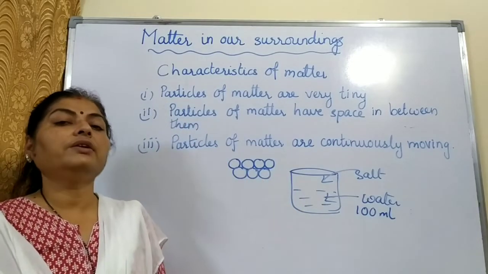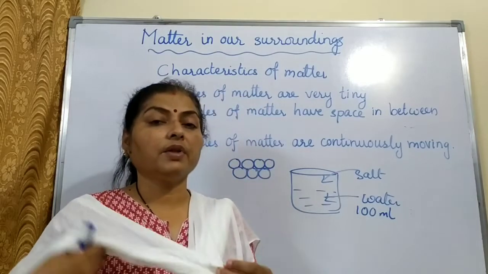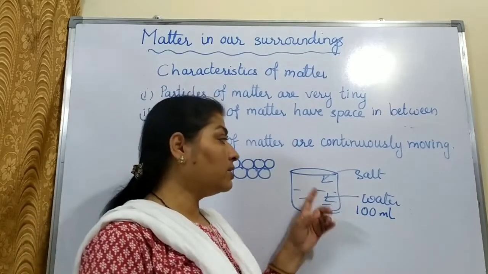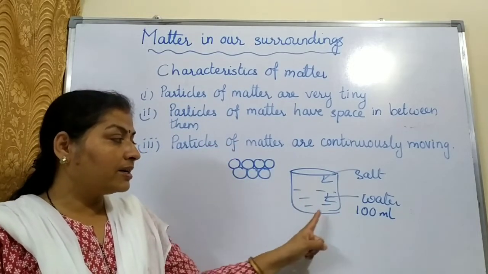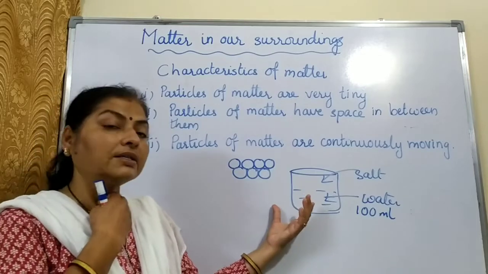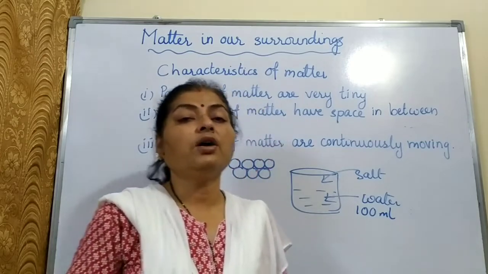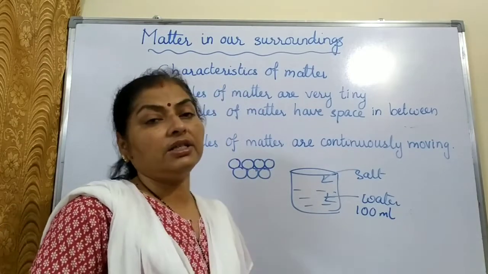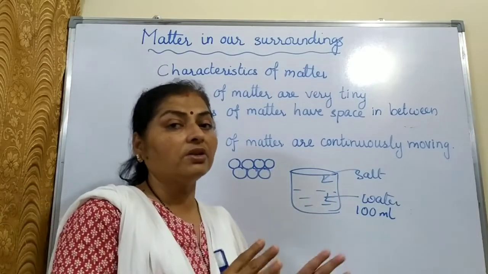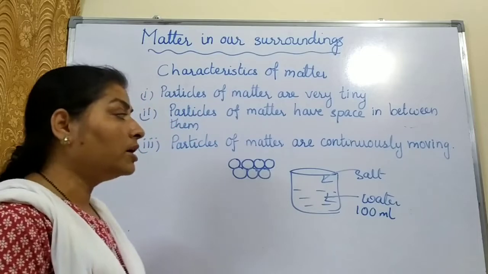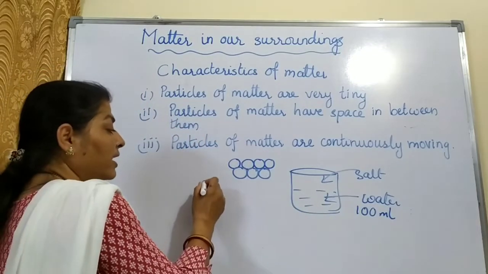But let me tell you children, this concept which is given in the textbook is not correct. Why is it not correct? Because the volume changes. In the textbook, a beaker is taken and salt or sugar is put into water. With that, we will not be able to see the change in the volume, because the diameter of the beaker is quite big and the quantity of water is also much. So in order to disprove this, we'll do an activity now.